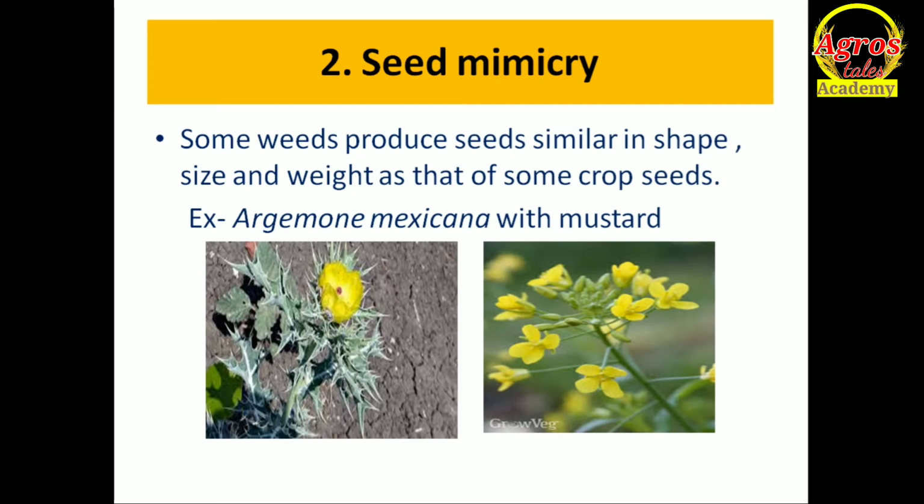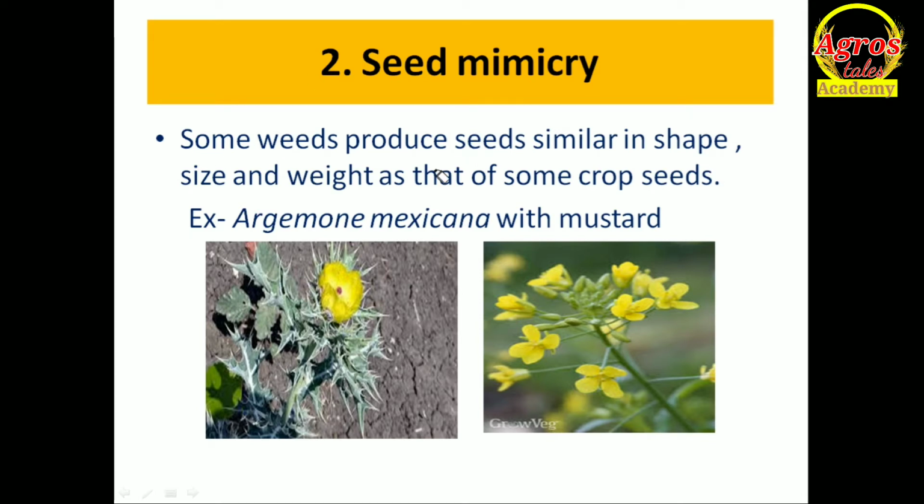That was vegetative mimicry. Again, only the appearance or morphological character and growth pattern are the same, so there is no differentiation until the vegetative growth period or before the flowering period. Next, after flowering there will be seed production. Here comes seed mimicry.